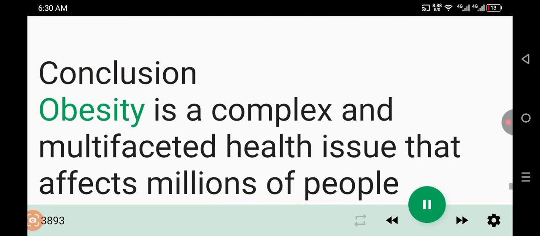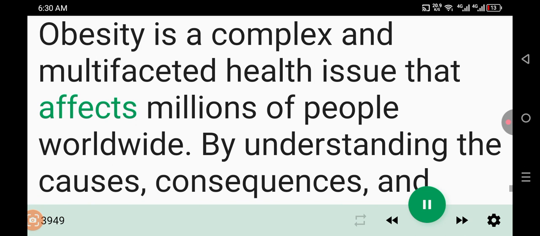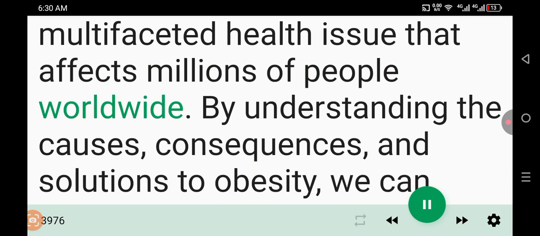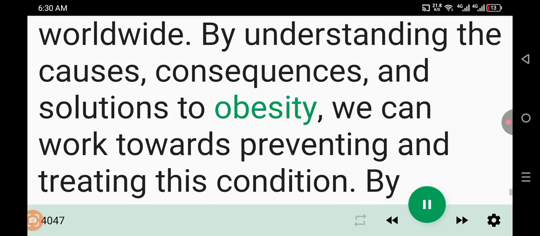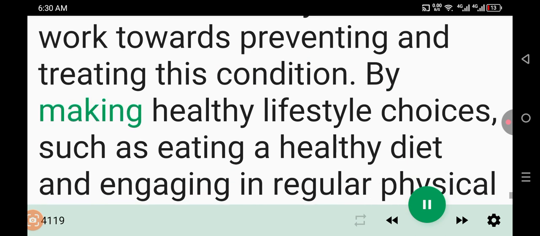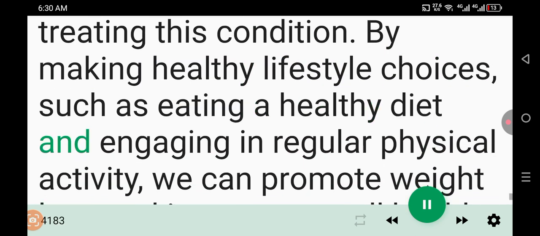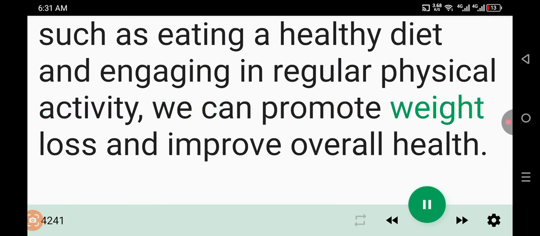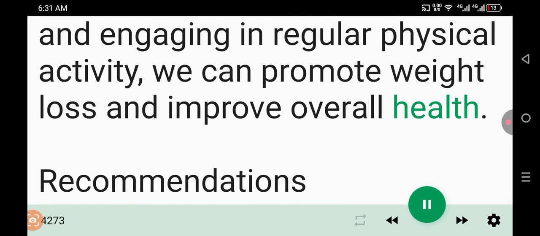Conclusion: obesity is a complex and multifaceted health issue that affects millions of people worldwide. By understanding the causes, consequences, and solutions to obesity, we can work towards preventing and treating this condition. By making healthy lifestyle choices, such as eating a healthy diet and engaging in regular physical activity, we can promote weight loss and improve overall health.